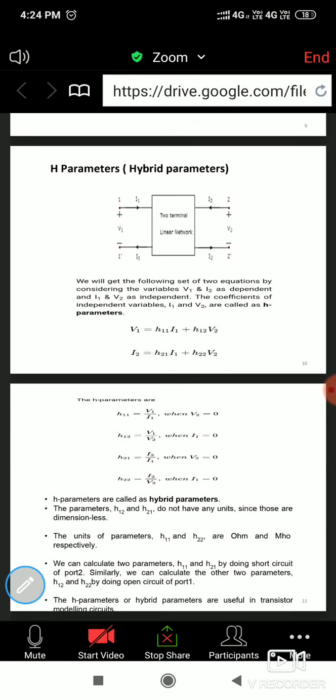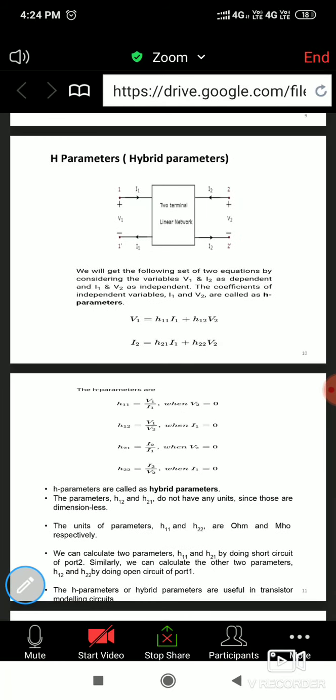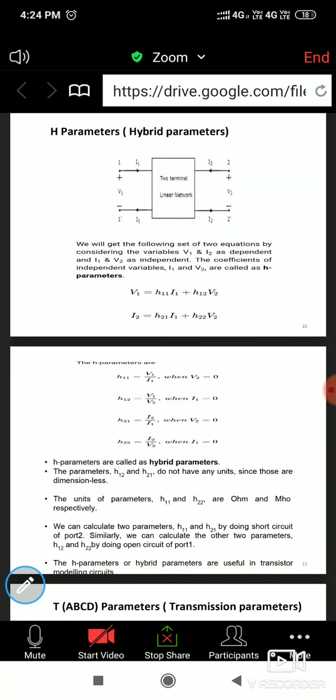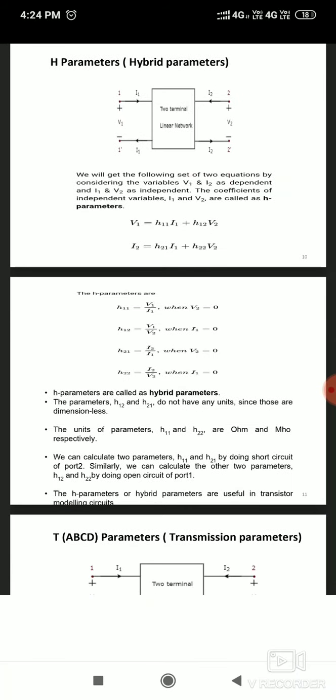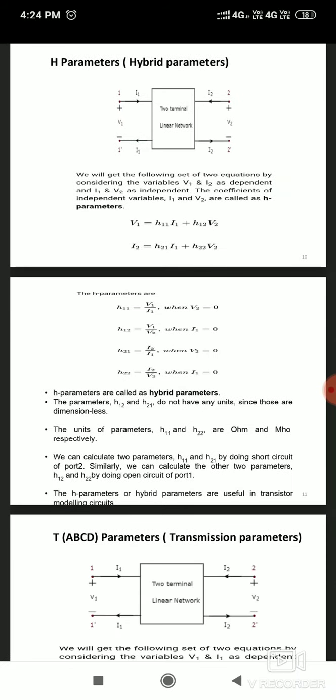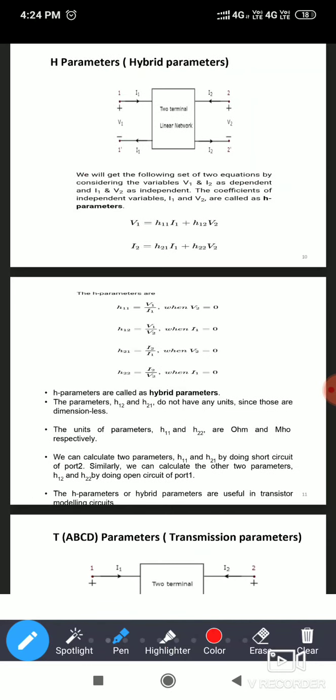Now we will similarly consider H parameters. Within 5 minutes, I will complete these two parameters, because once you understand the Z parameters and Y parameters, it will be easy. Now H parameters means what? I1 and V2 are the independent, whereas V1 and I2 will be the dependent. So V2 equal to 0. When you are shorting the second port, you will get two parameters H11 and H21.